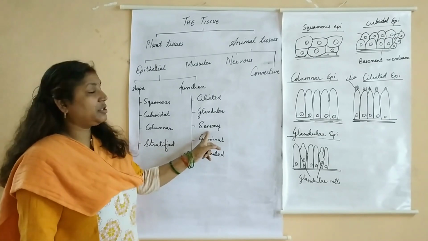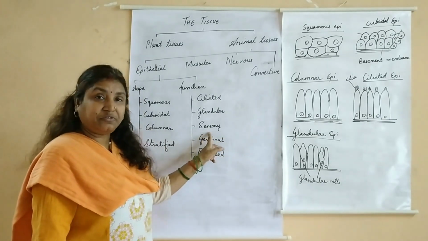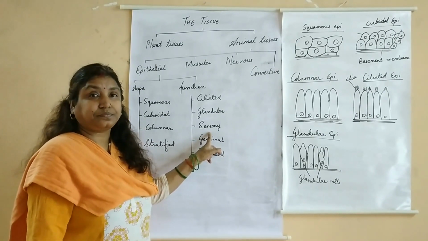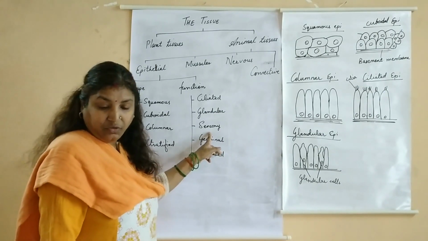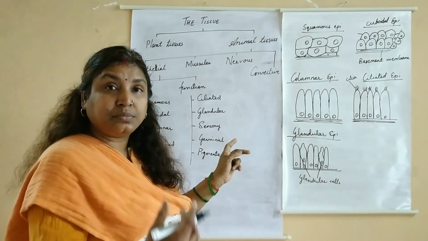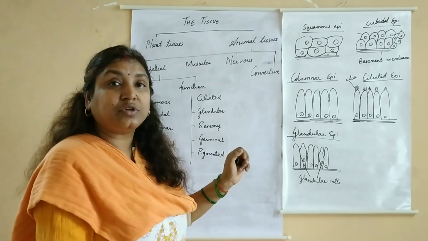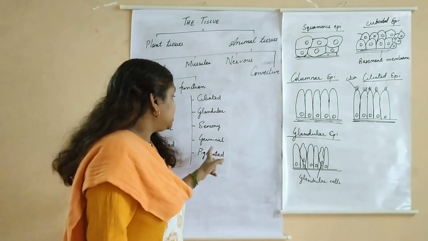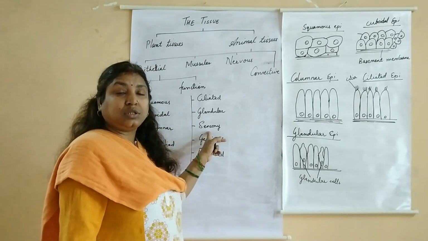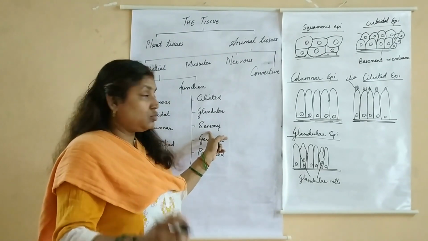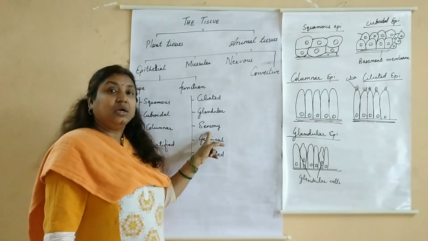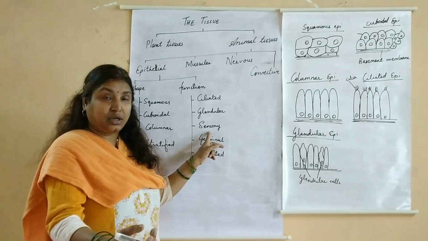Then coming to sensory epithelium. Sensory epithelium are again modified epithelial cells having nerve endings at the end, and they are able to perceive the stimulus. So they are present in the sense organs like your nose. The lining of the nose is made up of sensory epithelial cells so that you can sense the smell.